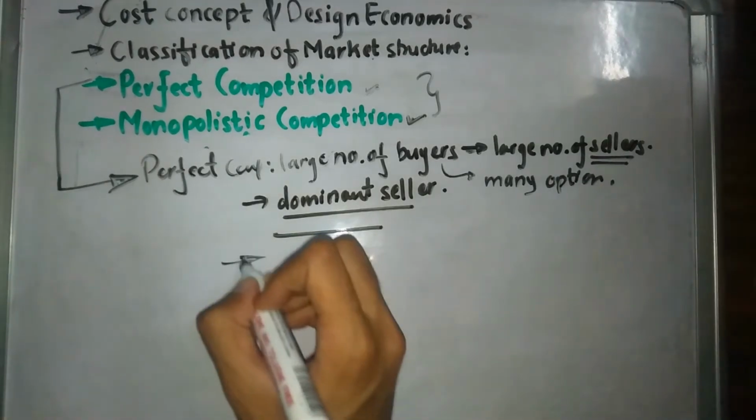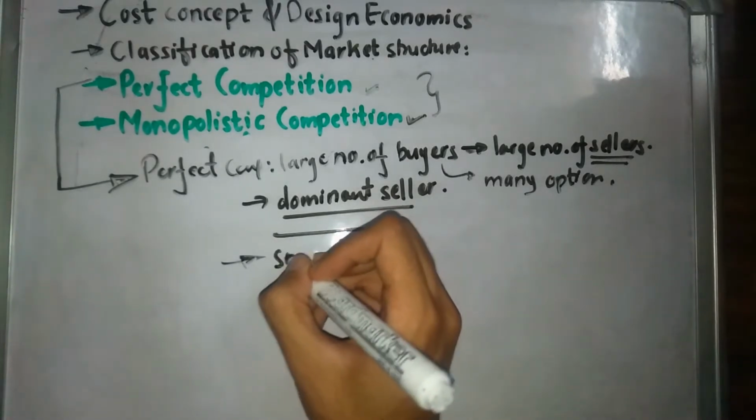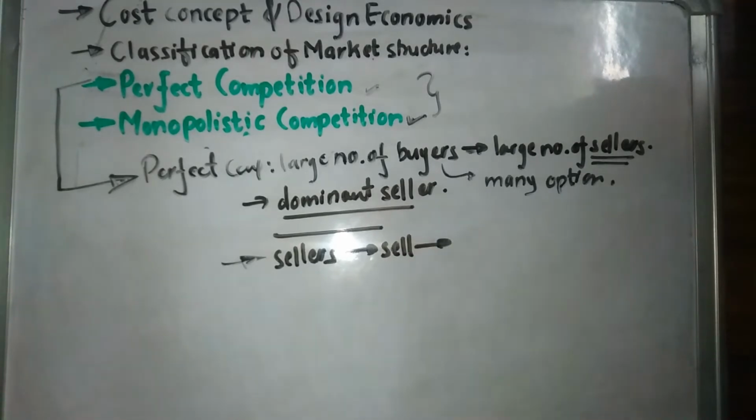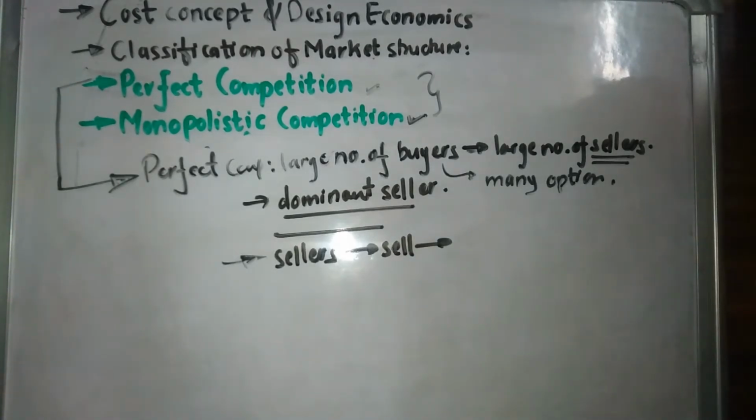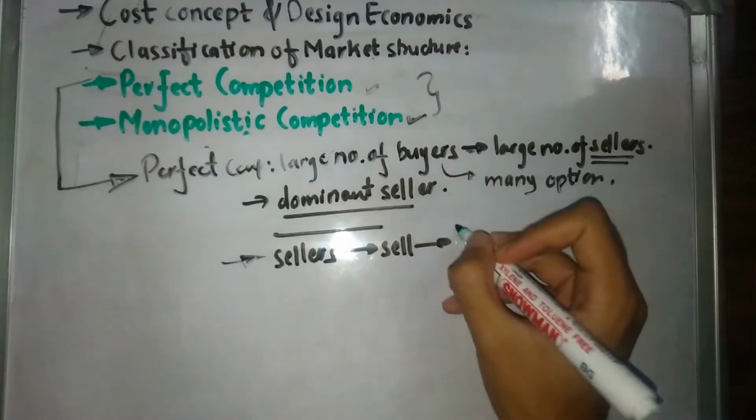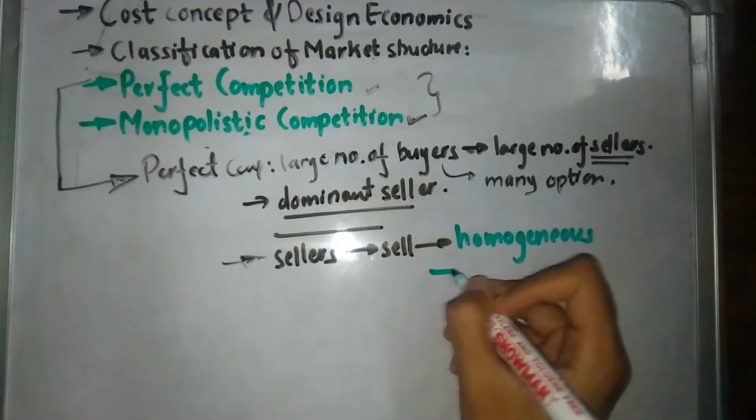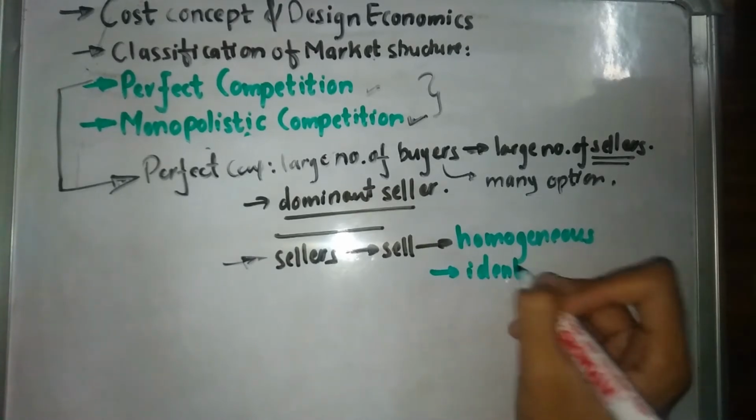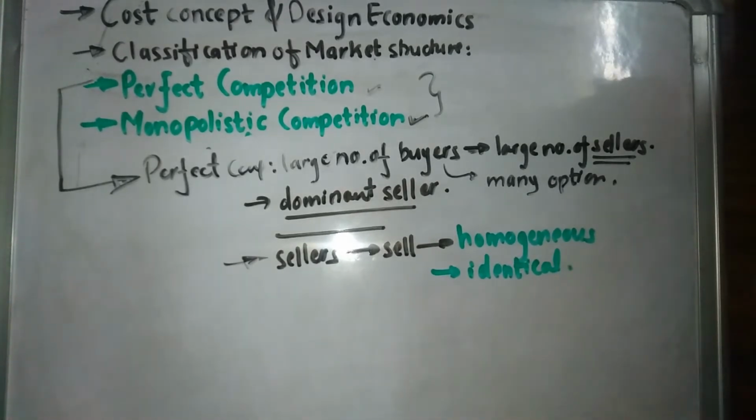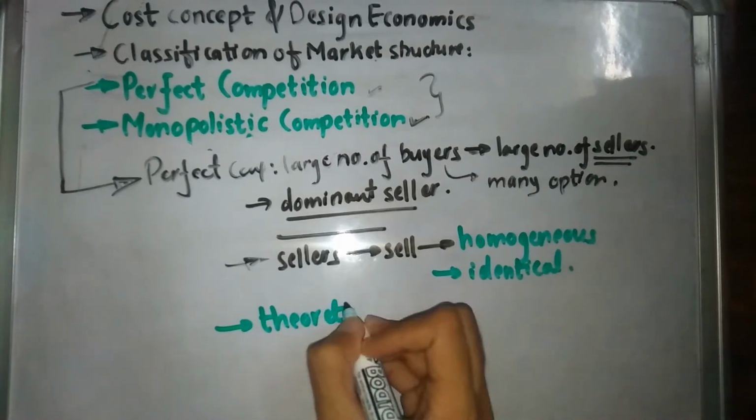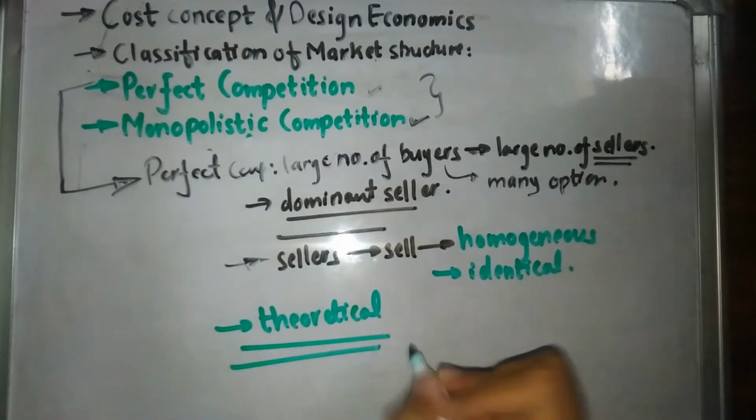In a perfect competition market, all the sellers are going to sell exactly the same product. This is a very important concept, so you need to focus. This is the major difference. They are going to sell exactly the same homogeneous, or identical, product. You might be thinking, for example, that a perfect competition market is more of a theoretical concept, but we can give a small example for this.